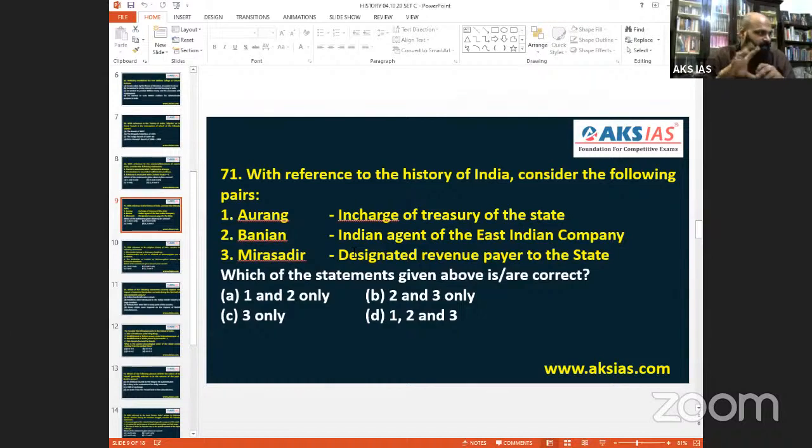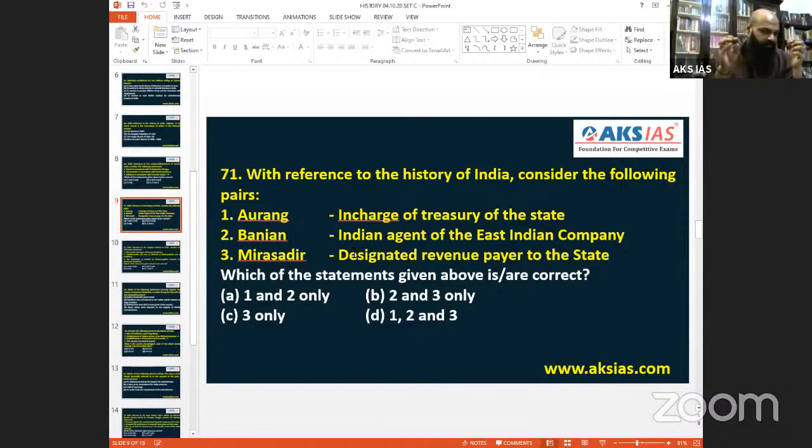Mirasadar, designated revenue payer to the state. Yes. Mirasadar is generally called the owner of the land also, or keeper of the land. Another name for that is Pattadar. Pattadar or Mirasadar and all these kinds of names, generally we can say they are the owner of the land.